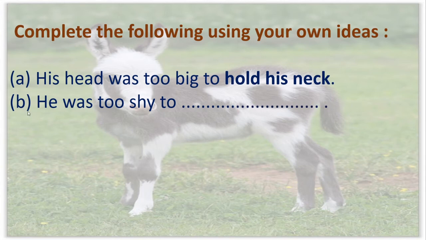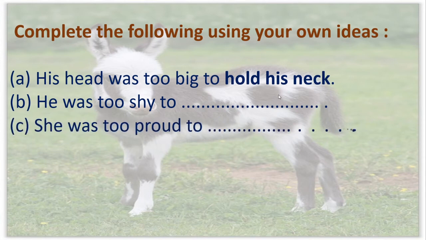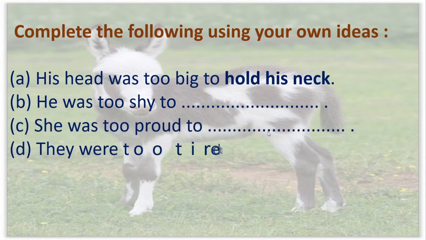Second one, see. He was too shy to. बहुत शर्माता है. शर्माता था. When we have to fill this by using a phrase. Yes, come on, tell me what to write here. He was too shy to dash. Yes, you think and tell me.